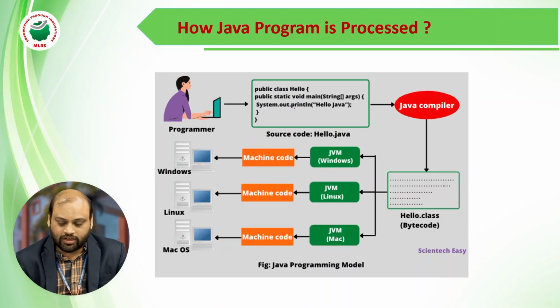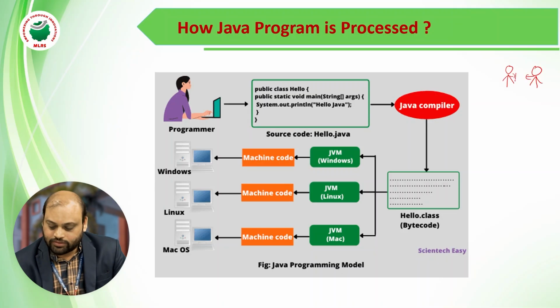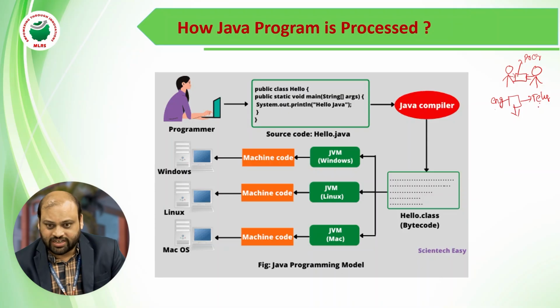Meanwhile, how does your program run? I said once at the beginning only, I told you one thing. If you are communicating from one person to another person, we require a language. That language should be familiar to both persons, and that is why we take a programming language. If this person knows English and that person knows Telugu, then we require a translator who knows both languages, taking your English language and converting that into some machine understandable language. After that, it will be translated again for the person.